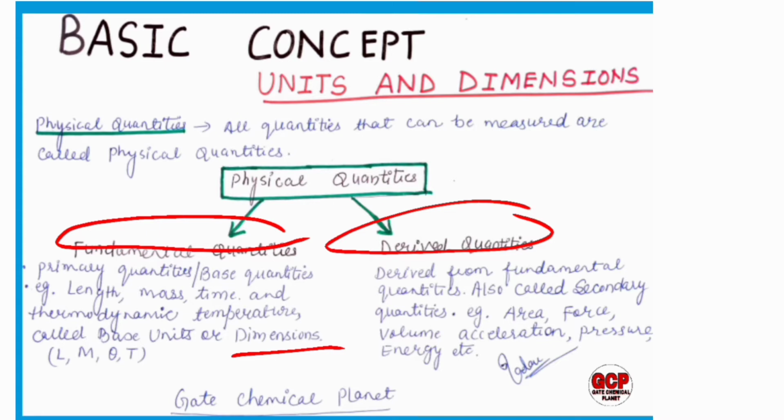Derived quantities are derived from fundamental quantities. They are also known as secondary quantities. For example, area, force, volume, acceleration, pressure, energy, all are secondary quantities or derived quantities because they all are derived from primary quantities. So students, I think it is clear to all of you.